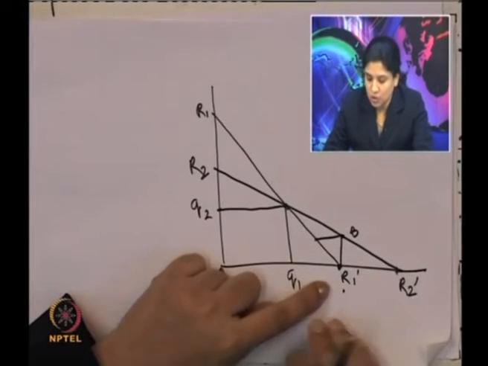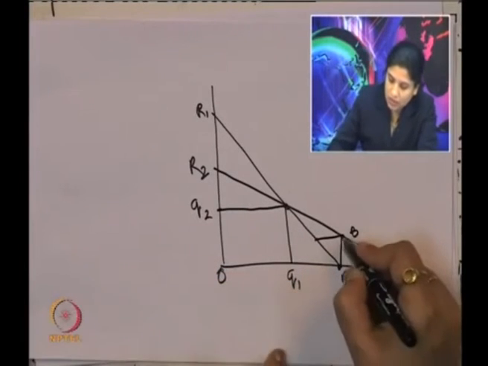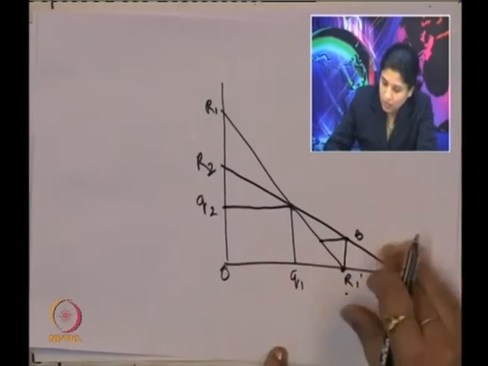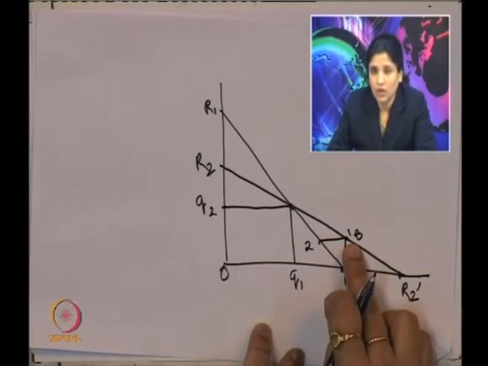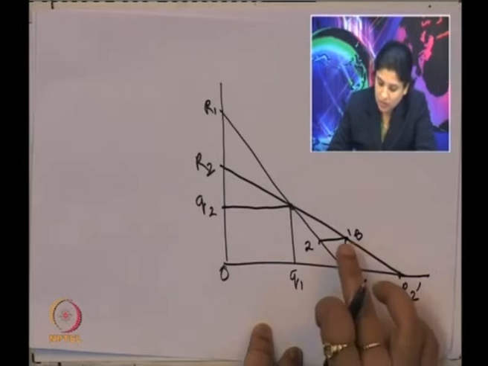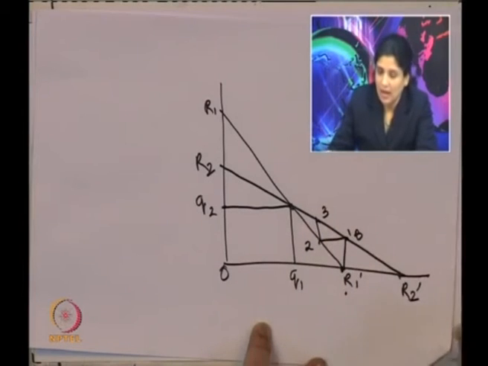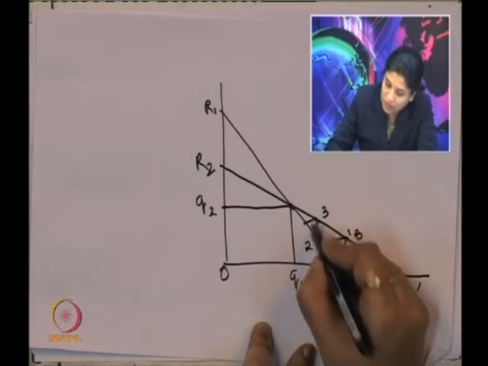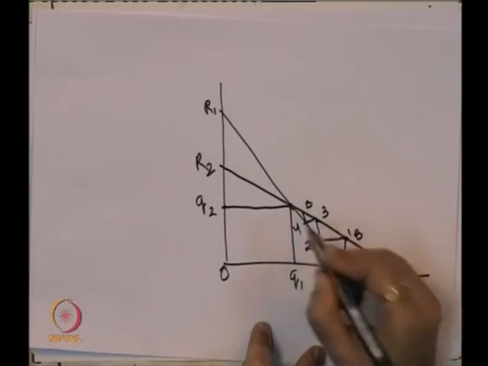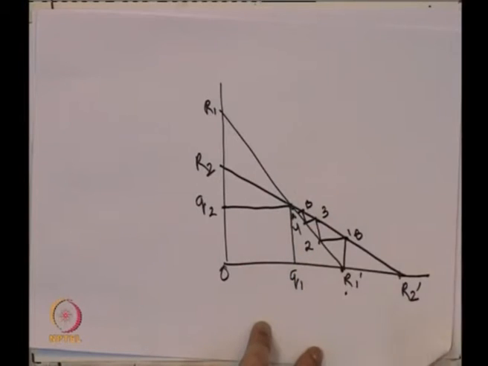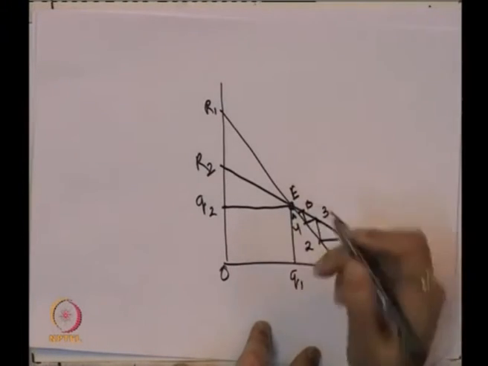maximize the profit. So, to start with, A starts at this point, and corresponding to this B chooses a combination over here. Now, suppose this is combination 1, then this is combination 2, again chosen by A in reaction to the combination chosen by B. Then corresponding to this, again B will choose a combination here, and corresponding to this A will choose a combination here, then again B will choose a combination here, and here A will choose a combination here. This action-reaction will continue until they reach this point E,